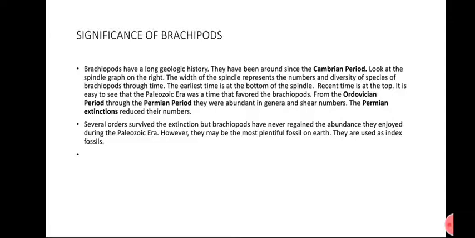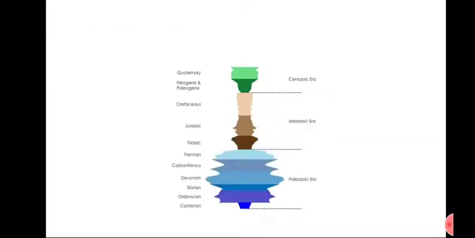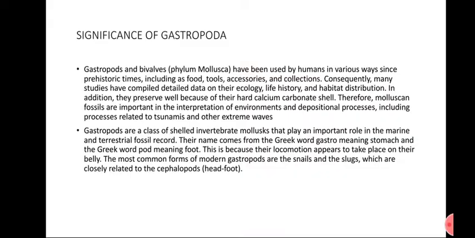However, they may be the most plentiful fossils on Earth. They are index fossils, which means that index fossils are fossils which have a short geological age. Brachiopods are limited to the Paleozoic, and after that they started to go extinct and cannot be found. This is the significance of brachiopods, which are used for geological time scaling, alongside the Cenozoic and Mesozoic eras, which are different time scales for geological mapping. Significance of gastropoda: an important animal or fossil which can be used is gastropoda.